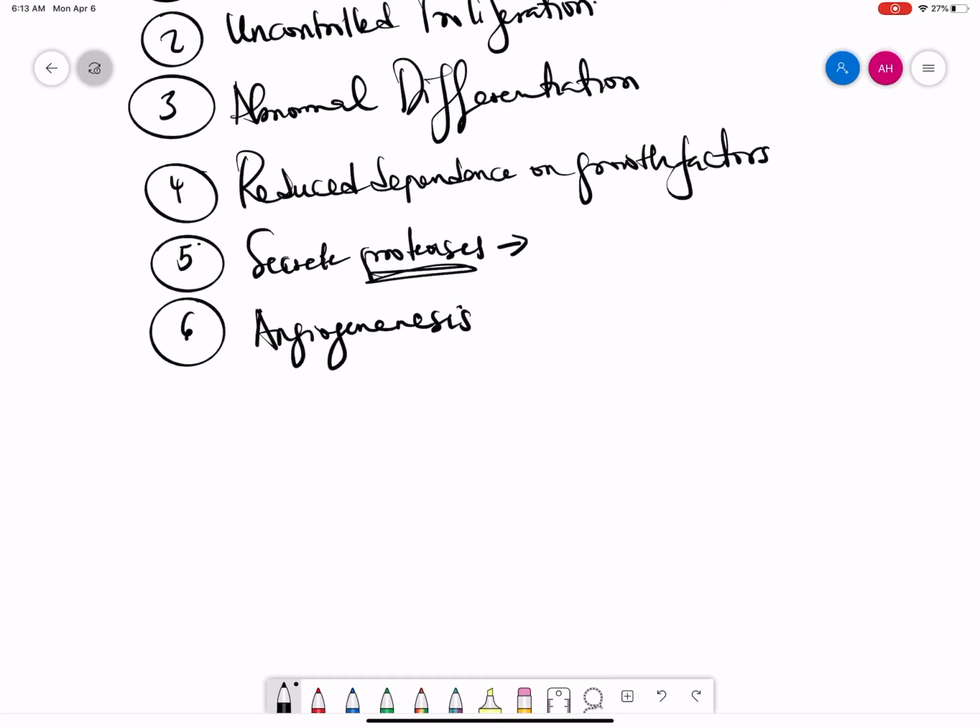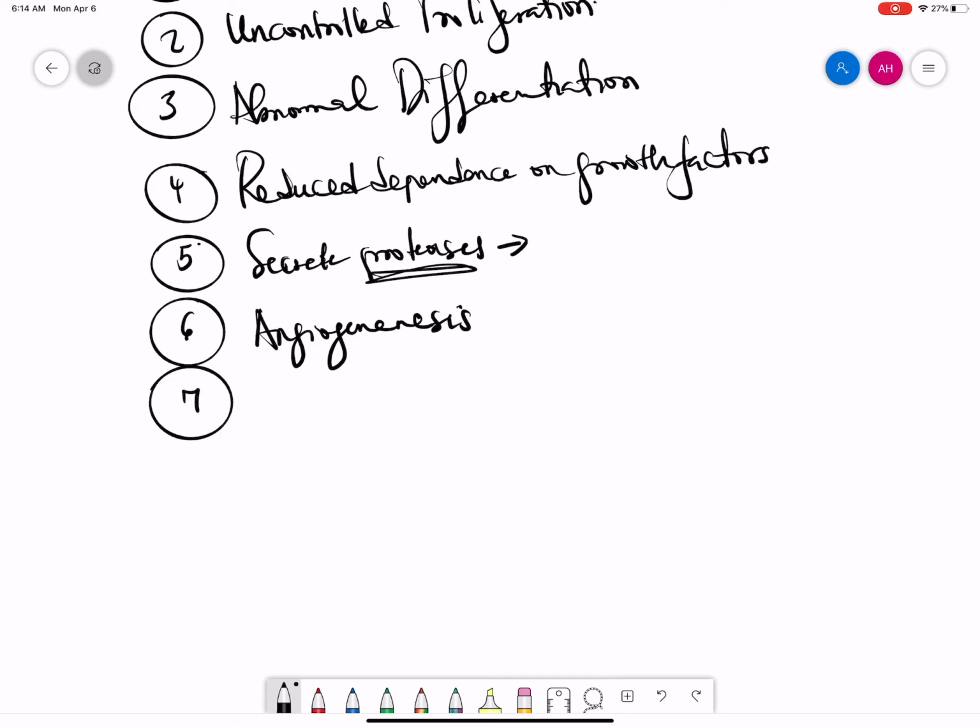All right, number six, we have promotion of angiogenesis. Typically, cancer cells are able to promote formation of blood vessels that connect them to resources of the body that other cells may not get as much of. So they are able to hijack resources of the body and take it all to themselves.